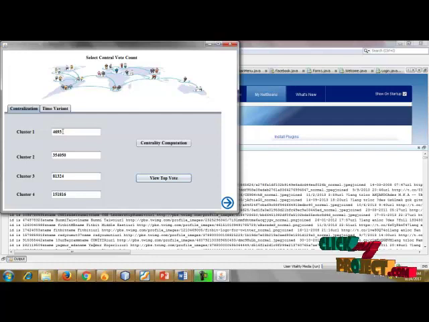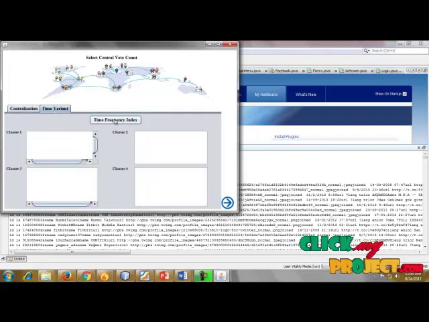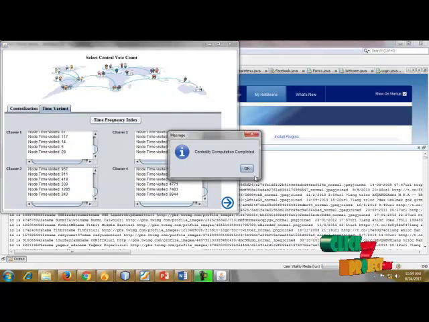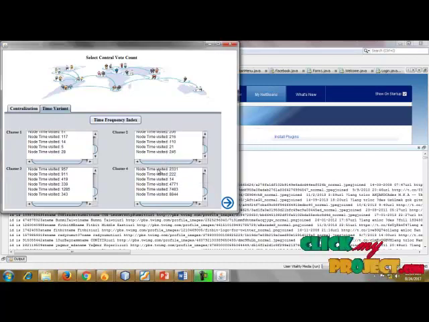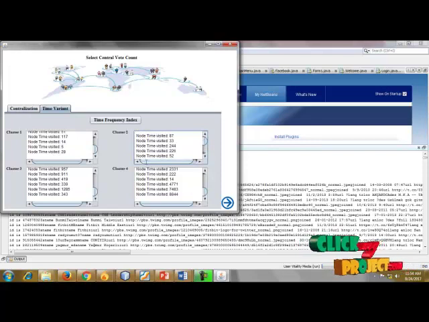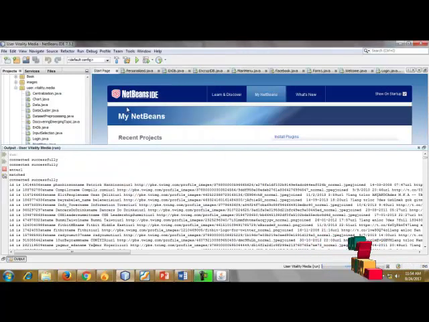Cluster one has four values. Clustering two, clustering three and clustering four have voting values for the measurements. What is the time variant for every cluster? This is the time frequency. The centralization computation is completed. This is the node time visited. Suppose the data is transmitted from the source to the destination, it is transferred through some nodes in the clustering.